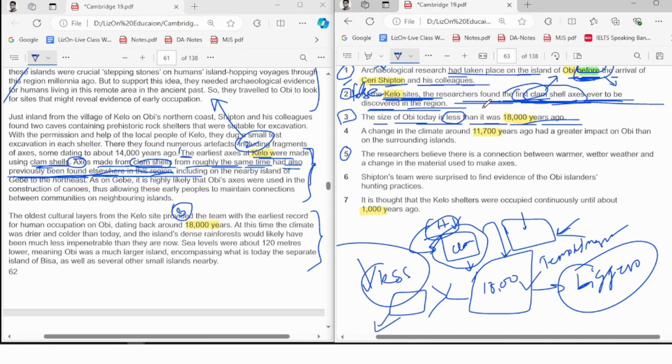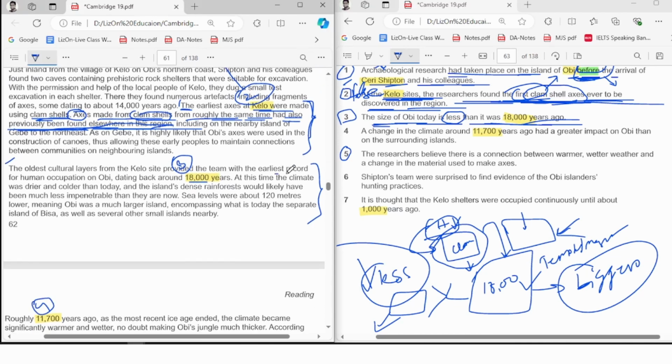We need to find that. If we find that, yeah, the size of Obi today is smaller than before, we are trying to find out a comparison out there, comparison of size, nothing else, comparison of size with 18,000 years ago. So here we found the 18,000 years. So let's start with this sentence. The oldest culture layers provided the team with earliest record for human occupation on Obi, dating over 18,000 years. So we couldn't really find out any information about the size.